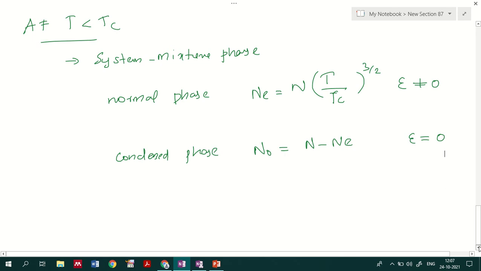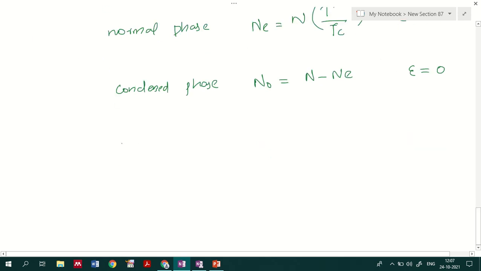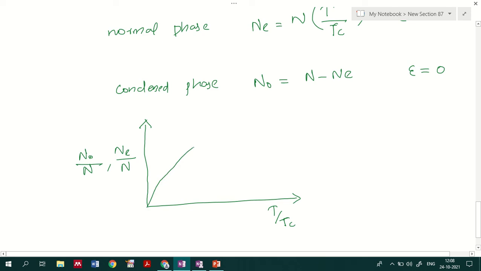Now if I plot this representation, n0 by N and Ne by N with respect to T by Tc, you will observe a plot like this, corresponding to Bose-Einstein condensation.